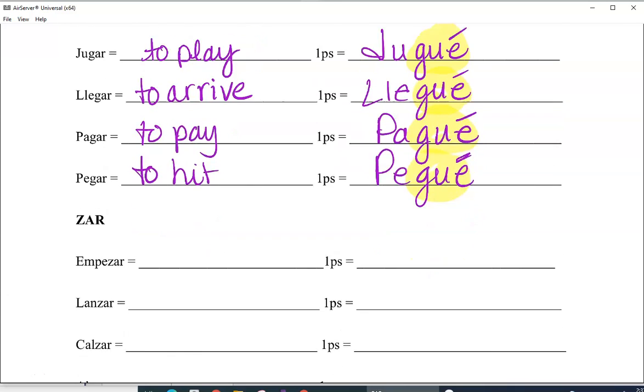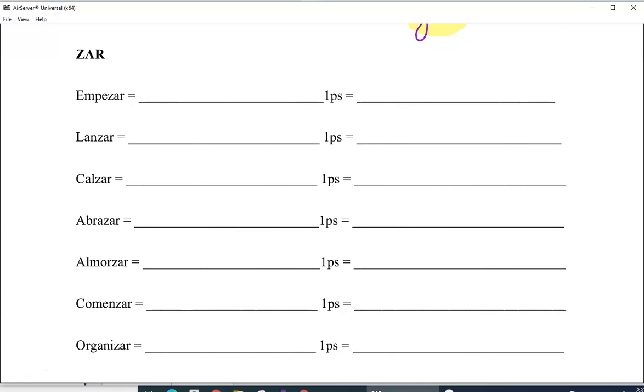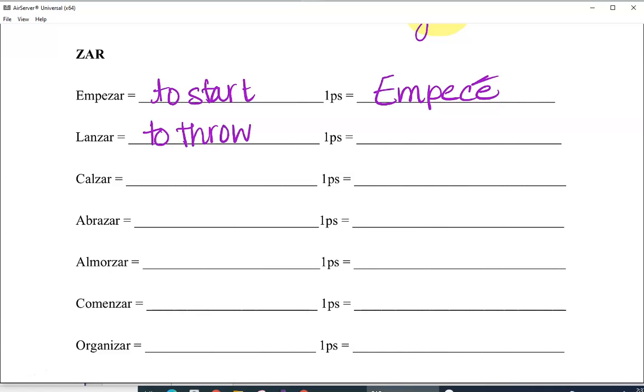And then the final set of verbs that we're going to look at in the car, gar, and zar is the zar verbs. Empezar is to start or to begin, and so we're going to have E-M-P-E, and then it's going to end in C-E. Empecé, and that E has an accent. Lanzar, to throw, is going to go to lancé.